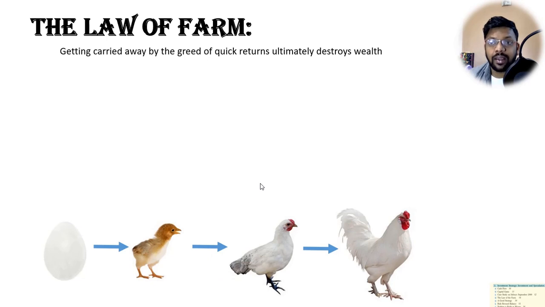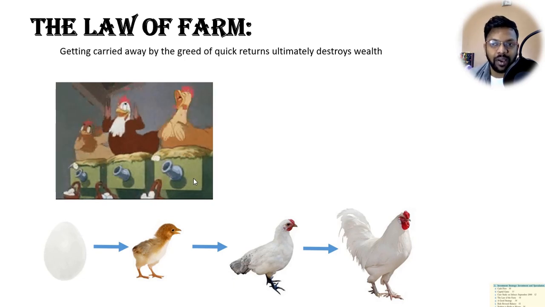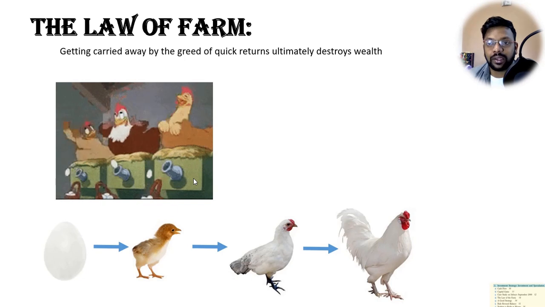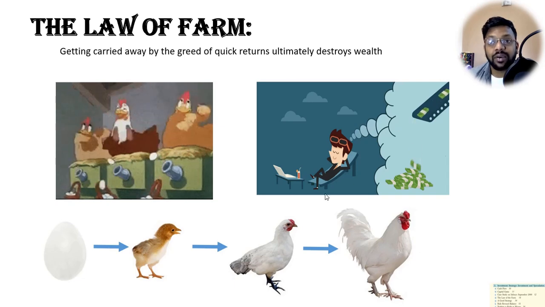But if you allow it to make more eggs, then you start generating wealth. A couple of hens can give any number of eggs, which you can keep on selling for profit. This is the way of generating wealth.